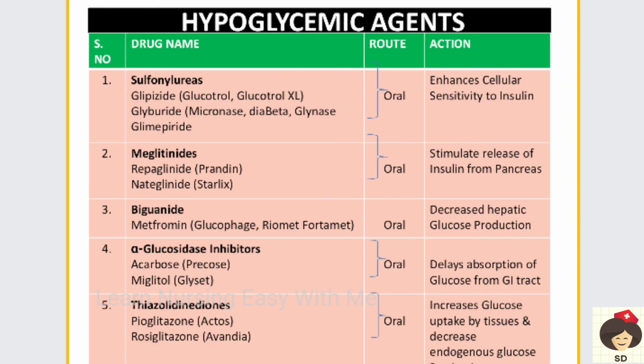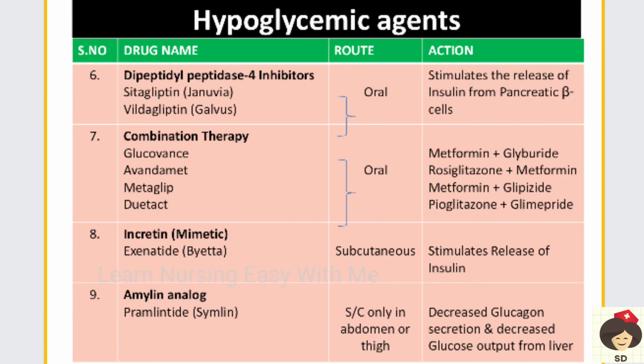There are also some oral hypoglycemic agents like sulfonylureas, meglitinides, biguanides, alpha glucosidase inhibitors, and thiazolidinediones, and dipeptidyl peptidase 4 inhibitors, combination therapy, incretin and amylin analog. Okay, so these are the groups of drugs given. According to the type of diabetes and the range of diabetes the patient is having, the doctors will prescribe these diabetic drugs.